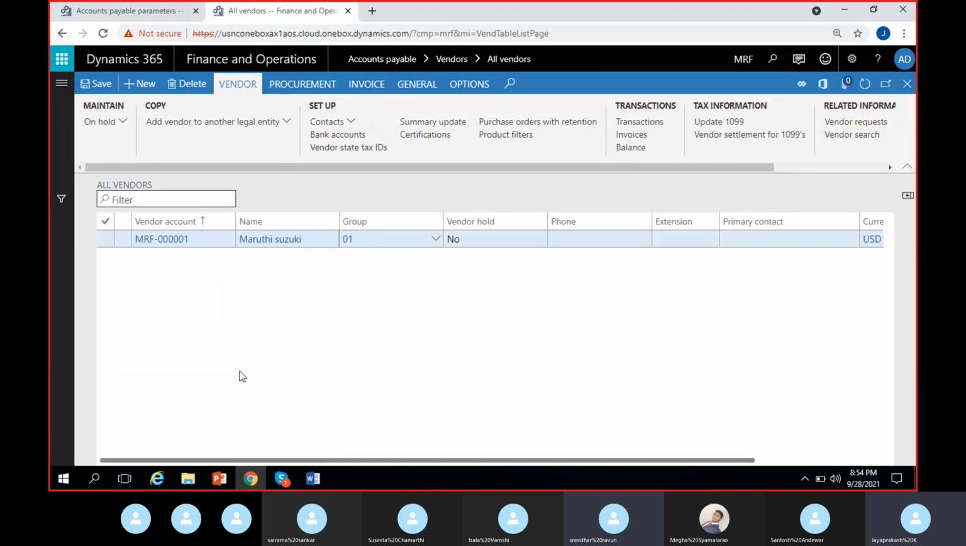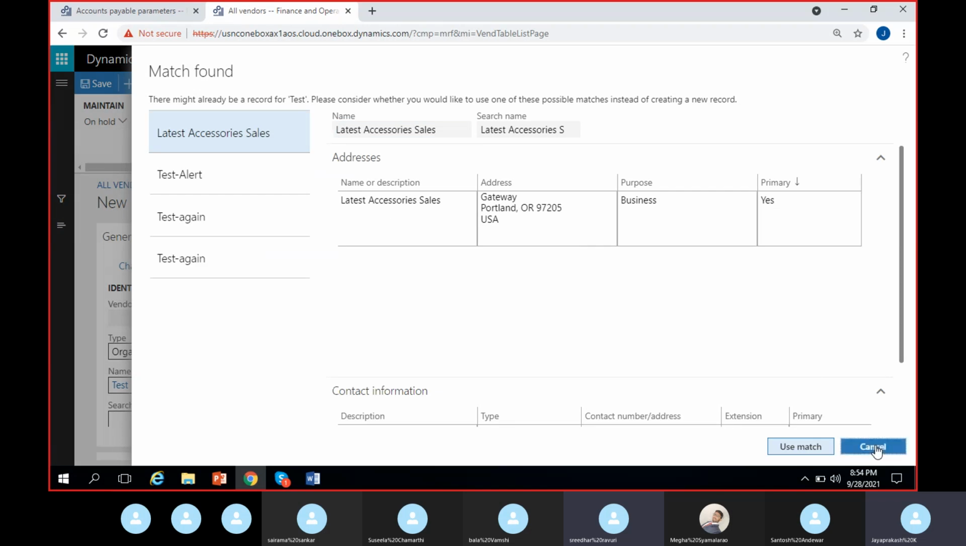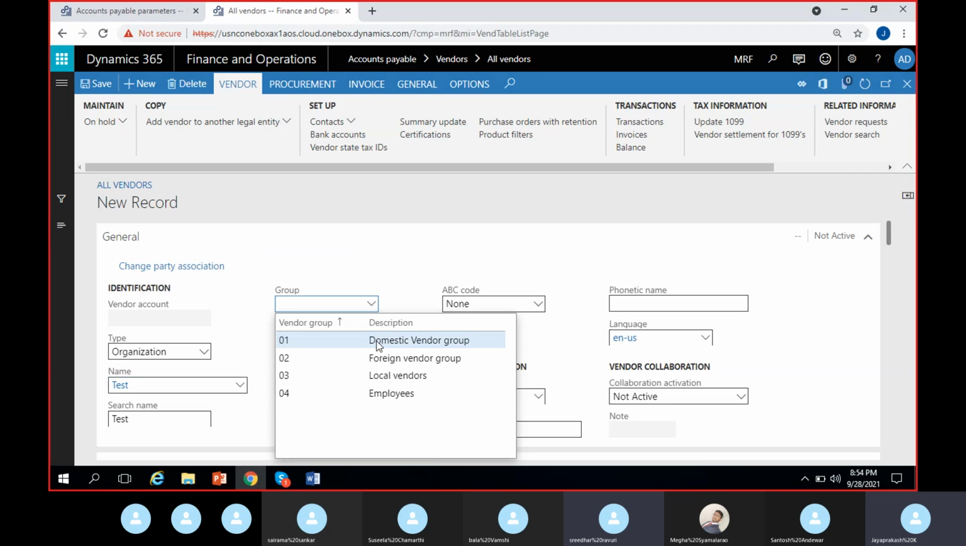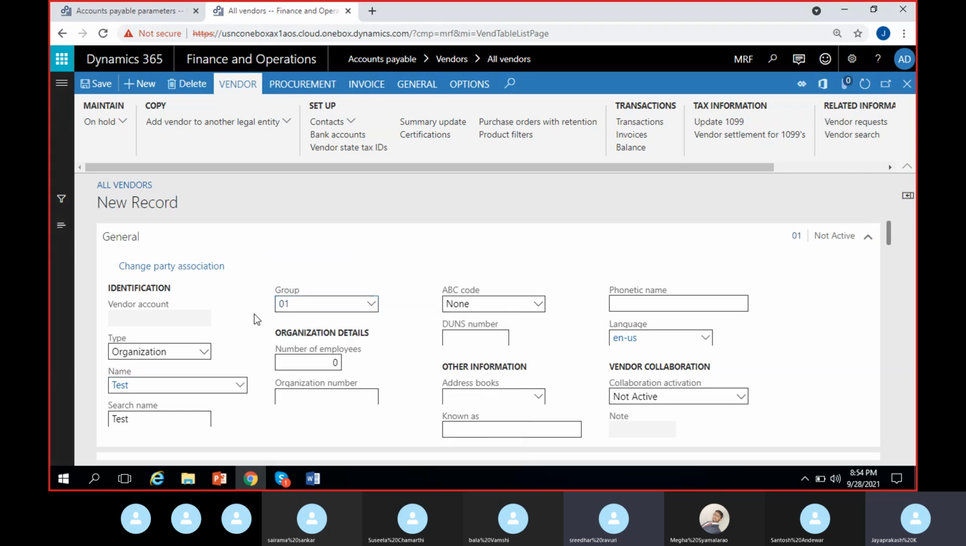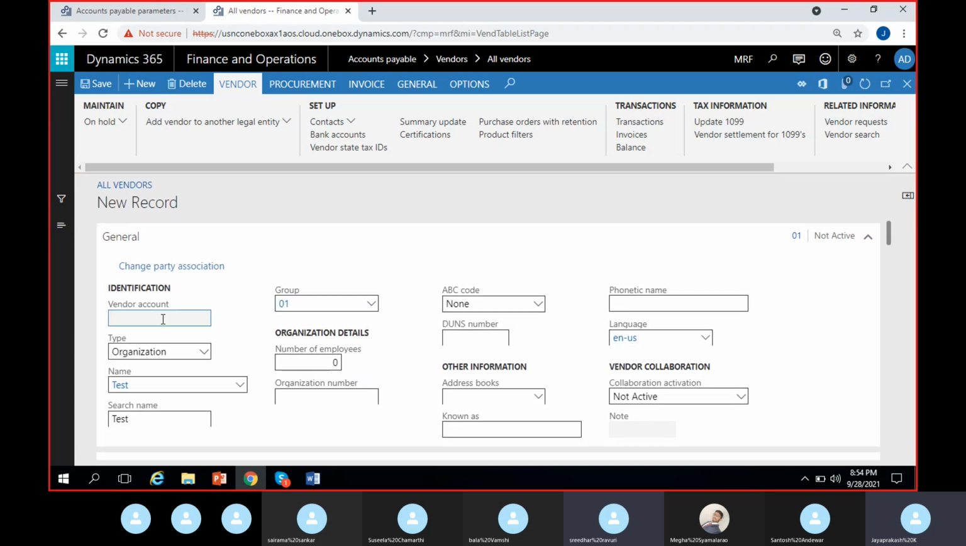Here, I'll try to create a new vendor. Okay, it's not allowing me. Let me select one vendor or give a vendor name just as a test. And for group, I can give one group here as domestic group only. Then save it. Vendor account must be filled. Of course, I know vendor account must be filled, but the vendor account field is not editable.